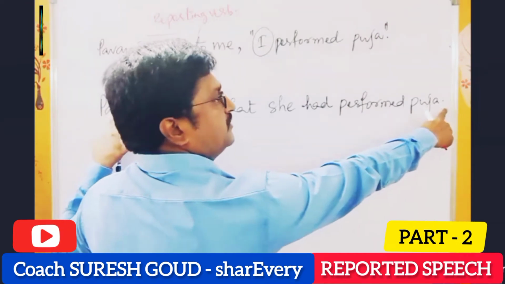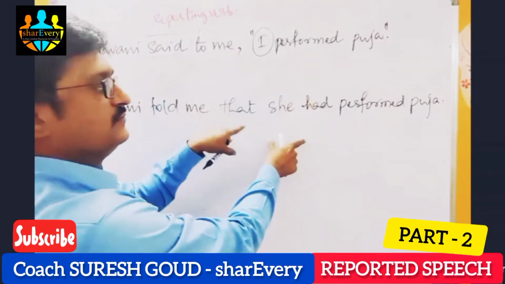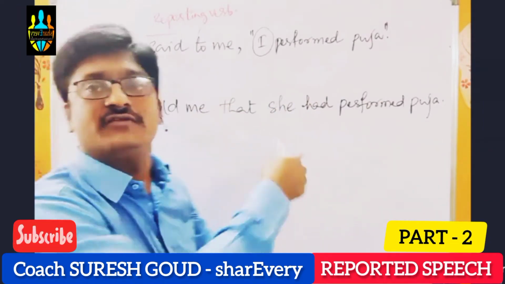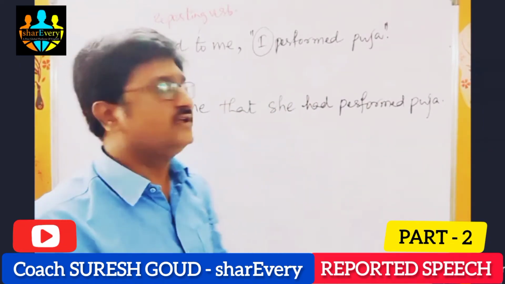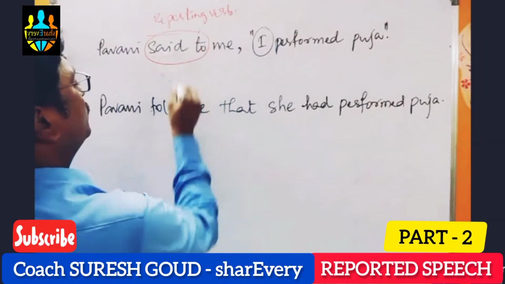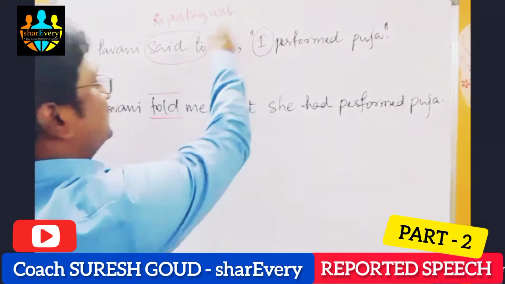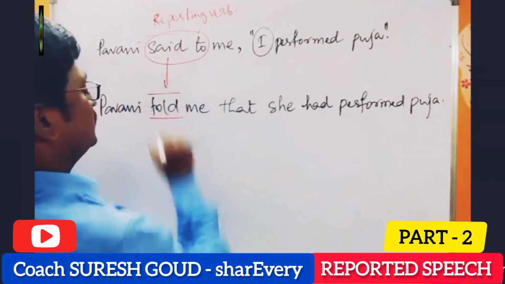But this is the substance of the actual words of the speaker. This is the meaning. We converted it into our words, right? So the basic change: said to changes as told. The reporting verb changes as told here.